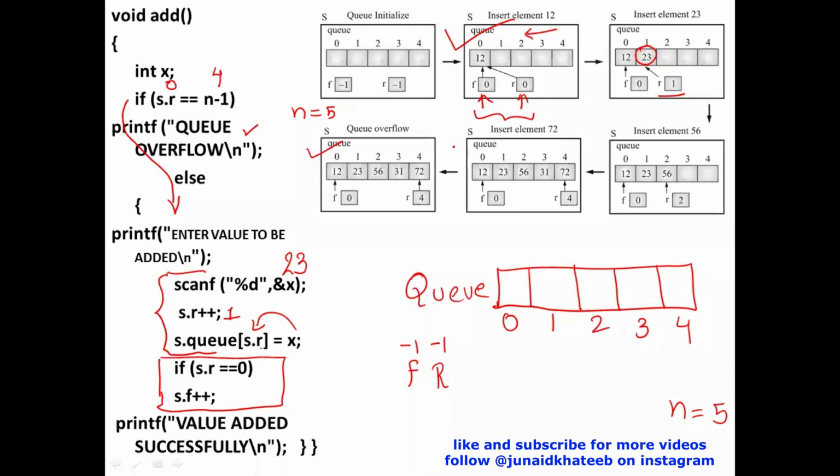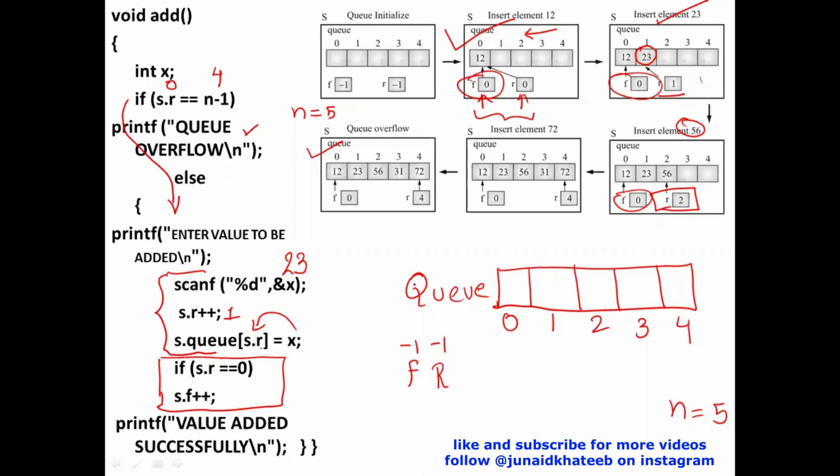Now, after this, suppose after inserting 23, I'm inserting this value, say 56. What do I do? Rear was 1. I again increment rear over here, and I have inserted the value. I have to just keep incrementing rear and keep adding the values. I'm not required to touch the front pointer at all. See, front was 0 here, front was 0 here, front was 0 here. Whenever I'm adding a value, I'm not required to touch the value of this front at all.